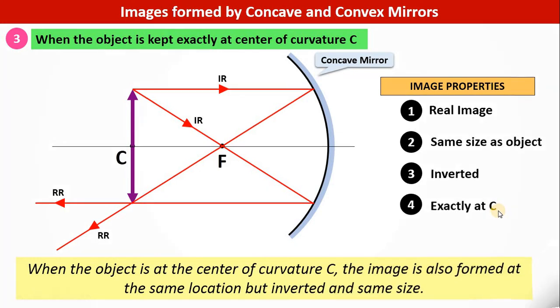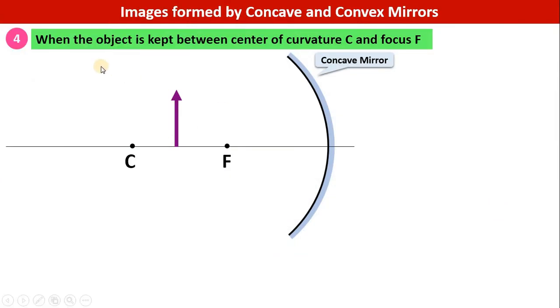Case number 4. When the object is kept between the center of curvature and the focus F. Once again, let us take two light rays. One light ray will go parallel to the principal axis and hit the mirror. The second light ray will pass through the focus and then hit the mirror, and let's see what happens. So the incident light ray coming parallel will pass through the focus.